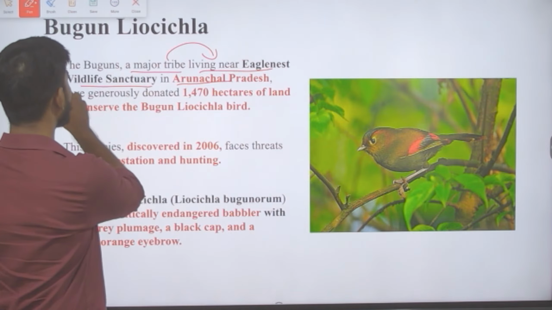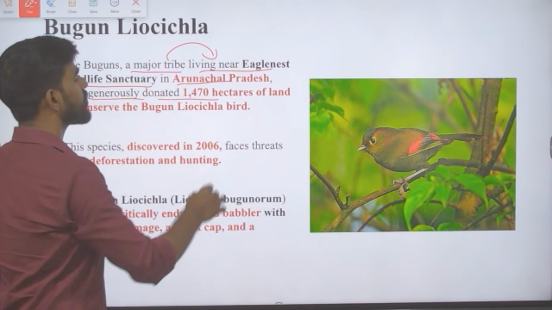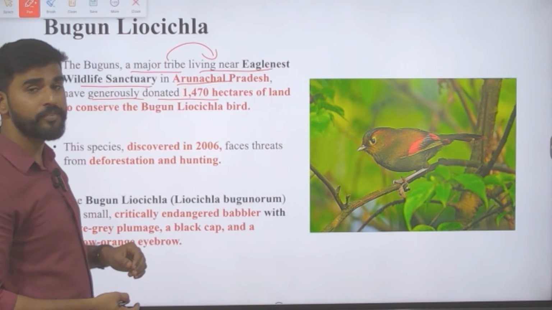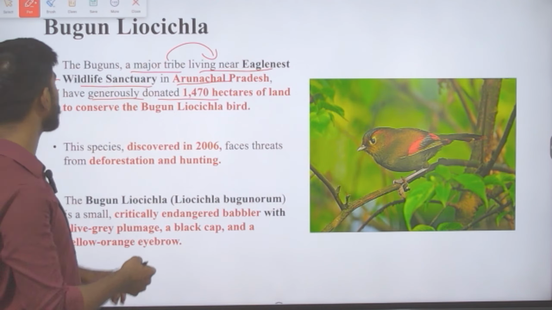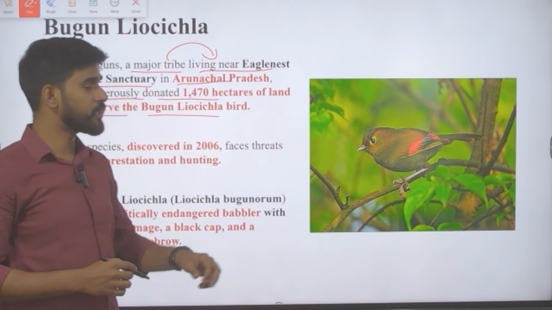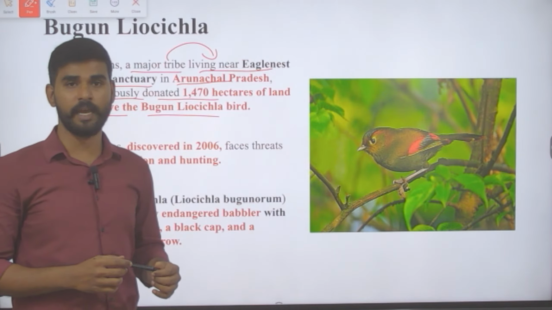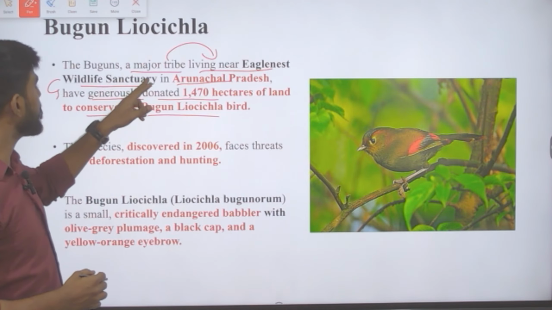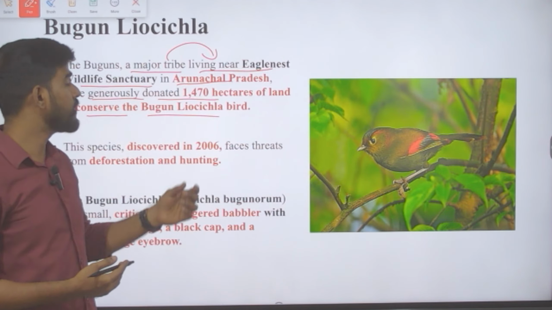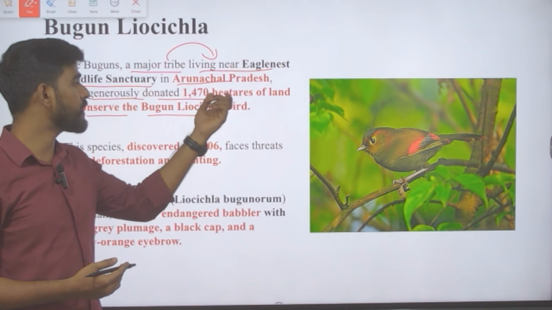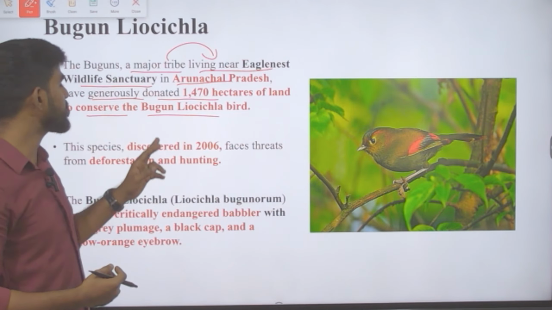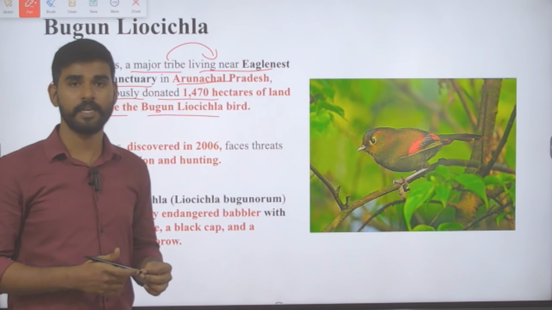That is because they have made a generous donation of 1,470 hectares of land to conserve the Bugun Liocichla bird. So this is that Bugun Liocichla bird, and these tribal people, the Buguns, have donated so much land, 1,470 hectares, for the conservation and protection of this bird species.